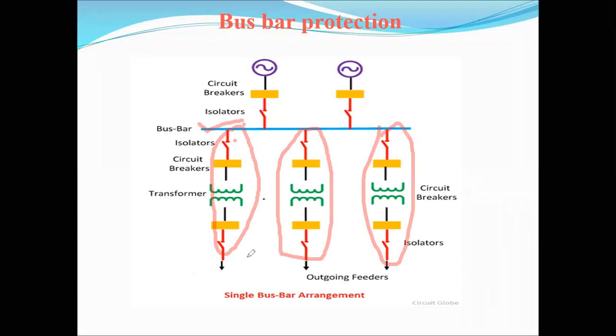This bus bar is used to collect the power from the generating station or the input feeder line to the output feeder lines. In that bus bar we are connecting many transformers and also generators.